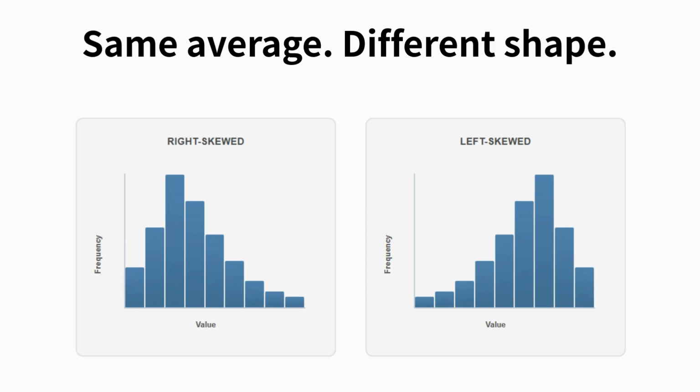Ask yourself, what does a typical value look like in each case? In the right skewed distribution, the mean is pulled upward by a small number of extreme values. In the left skewed one, the mean is pulled downward in the opposite direction. So even though the averages match, most of the data does not sit near that average. Yet many people rely on it anyway. They see a single number and they stop looking. That is where mistakes happen, because skewness changes interpretation. It changes what is common. It changes what is expected. It changes what normal even means. In data analysis, the shape of a distribution often matters more than the number meant to summarize it. So before trusting an average, ask a better question. What does the distribution actually look like?